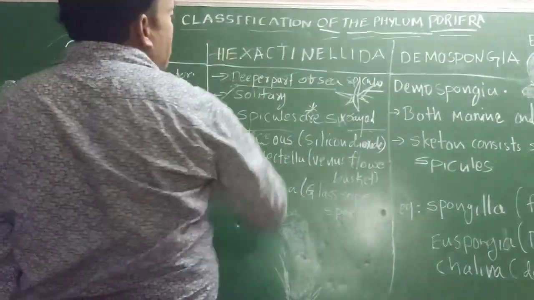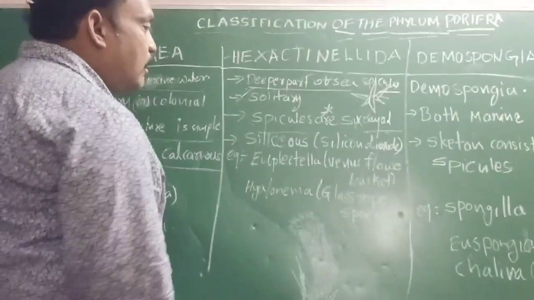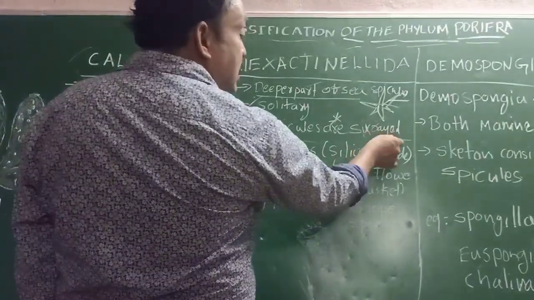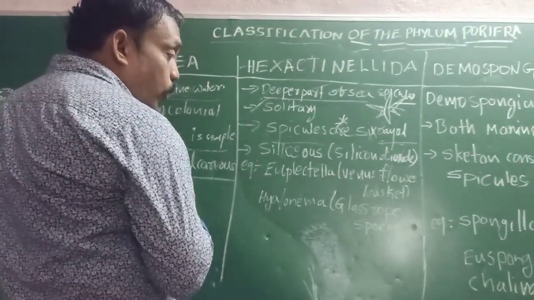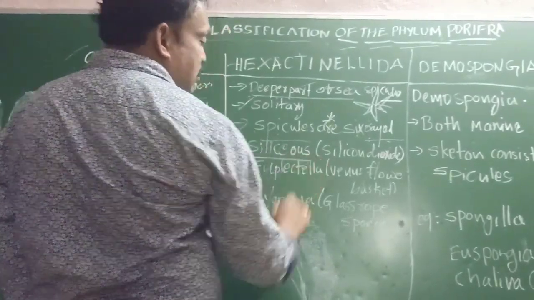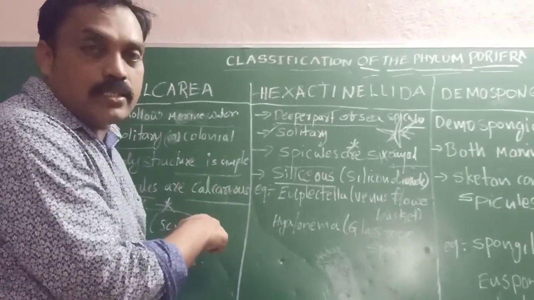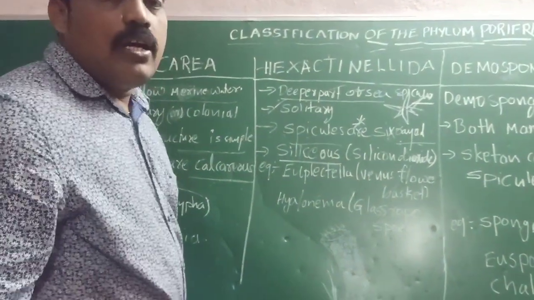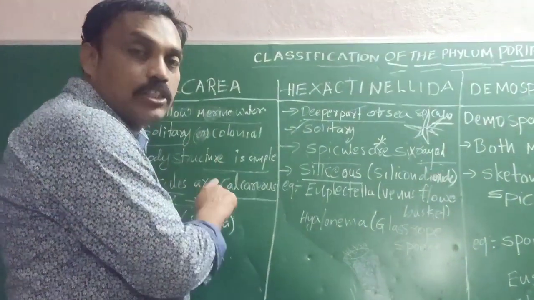So what will happen? We can call Hexactinellida. What is the meaning of Hexactinellida? The spicules are made up of 6 ray structures. And very important, one more point. These spicules are made up of siliceous material. What is the meaning of siliceous? In Calcarea, it is calcareous, and this we can call siliceous. Calcareous means what? Made up of calcium carbonate.